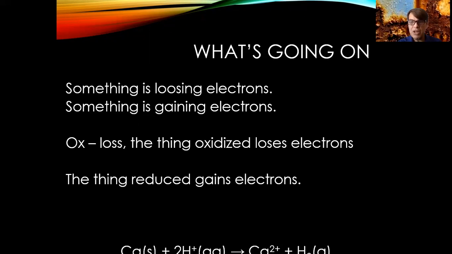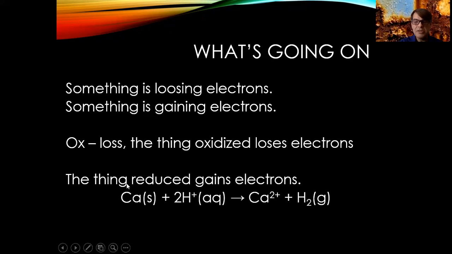Okay, let's give an example. So let's take some solid calcium, which is neutral, it has no charge. And then let's say we've got it in an acid, which has some protons lying around. So we've got H+. By the way, when we're talking about a charge, you put the number first. Ca 2+. When you're talking about the charge, you put the number first. Okay, so you've got some protons lying around in an acid. And so what's going to happen is the calcium is going to lose its 2 electrons.